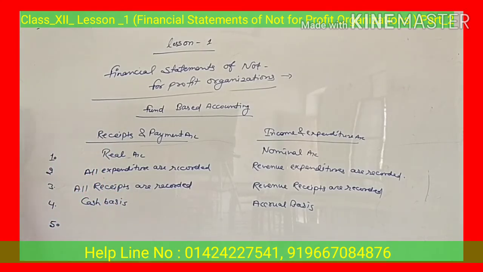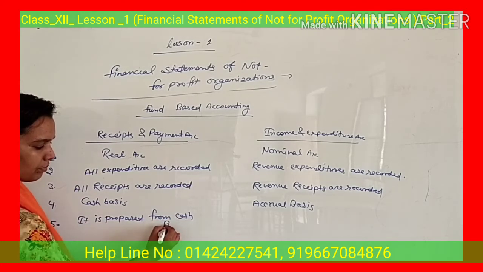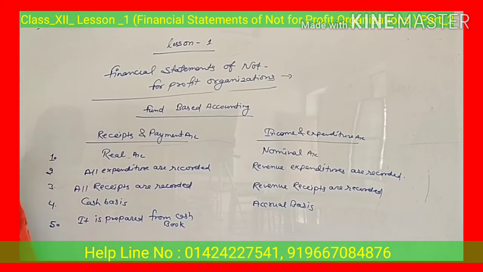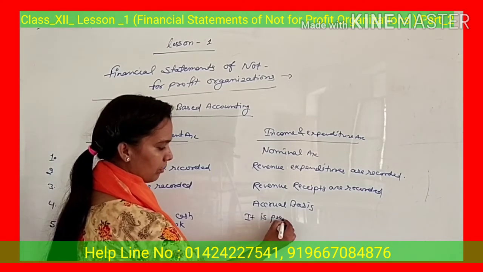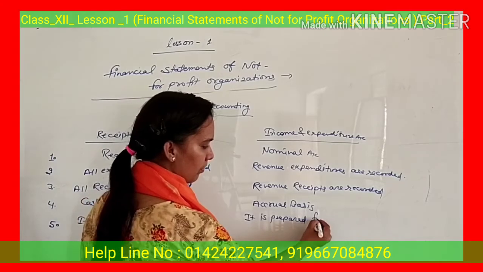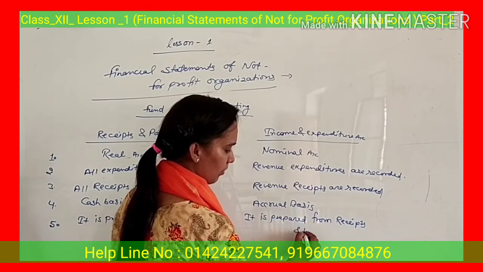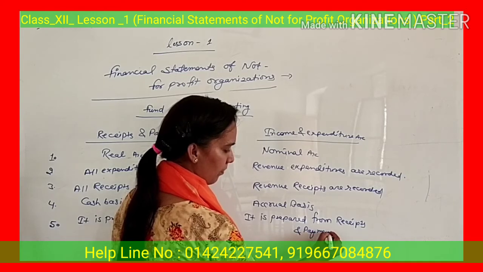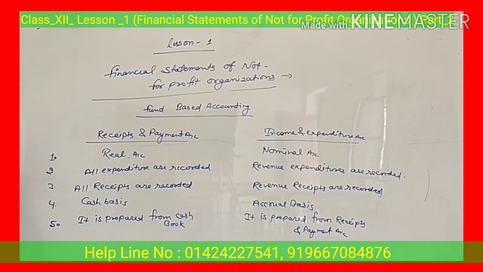Fifth point, receipt and payment account is prepared from the cash book, but income and expenditure account is prepared from the receipt and payment account. Are you getting some points?